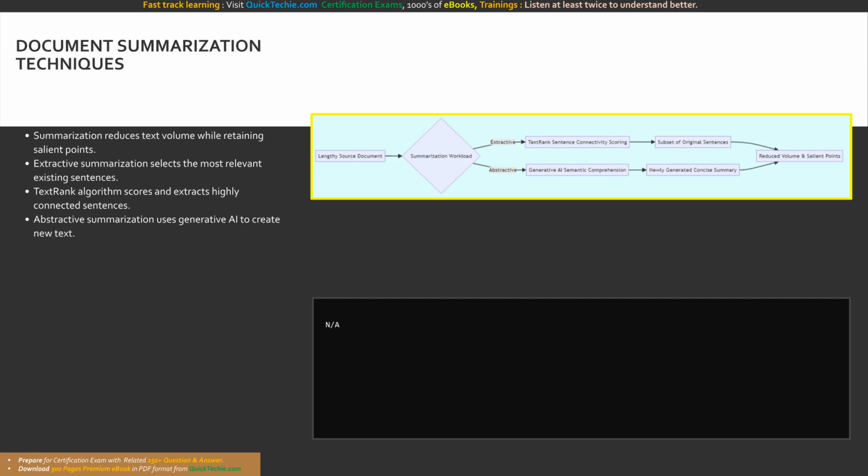This diagram compares the two summarization methods. The lengthy source document enters the workload. The extractive path utilizes TextRank scoring to pull a subset of original sentences, while the abstractive path utilizes generative AI to create entirely new text. Both successfully deliver a reduced volume of salient points.